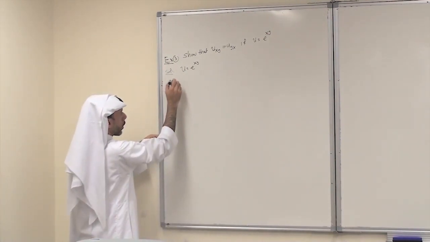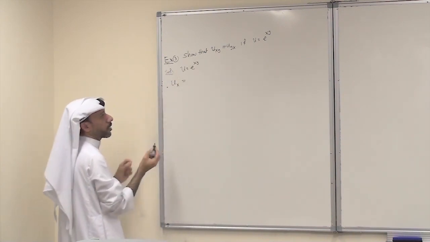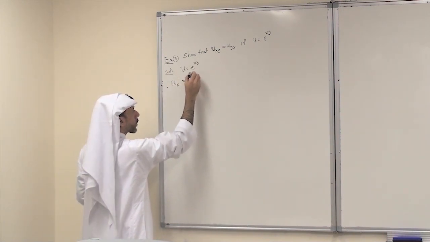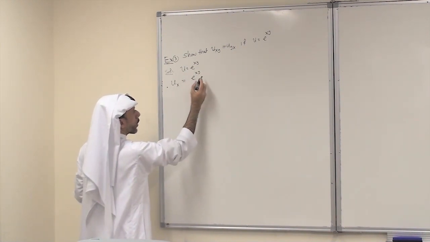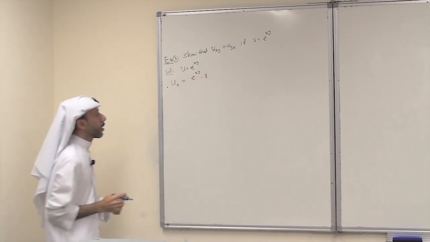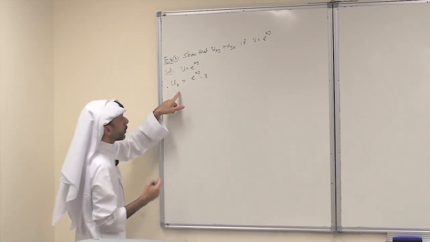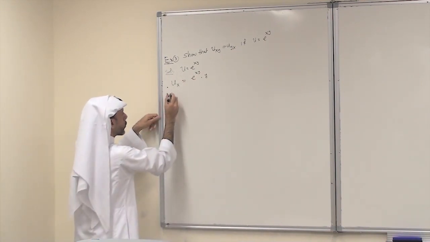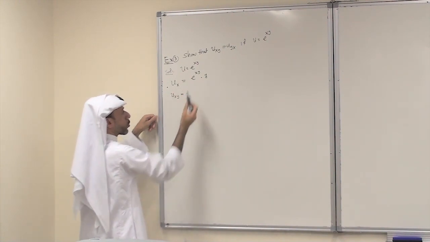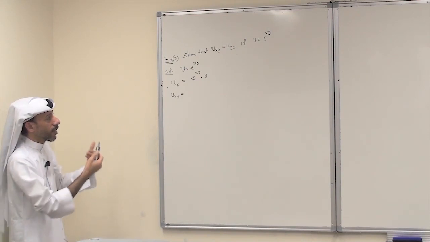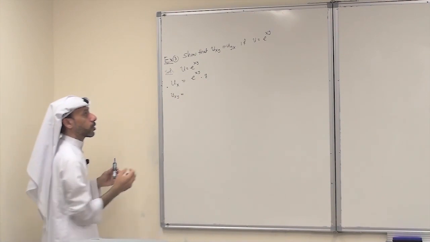So this is u sub x. Differentiate with respect to x regarding y as a constant. So this is e to the power xy times the derivative of xy with respect to x, which is just y. So this is u sub x. Now I need u sub xy. So I differentiate this with respect to y. To differentiate with respect to y, look at x as a constant. This is a function of y and this is a function of y, so we use the product rule.